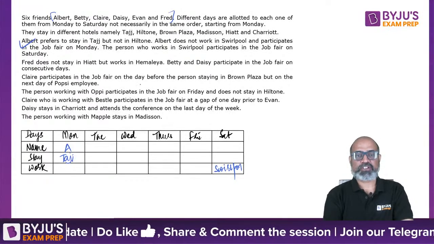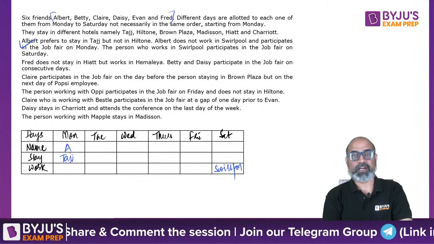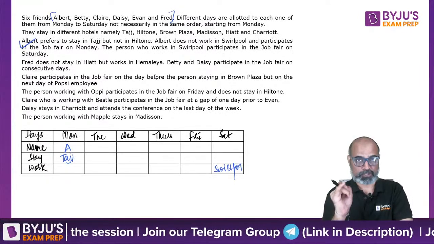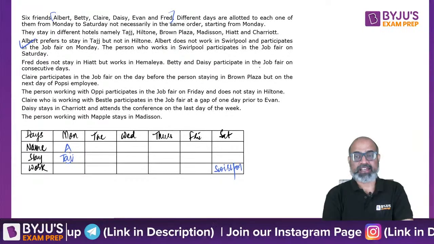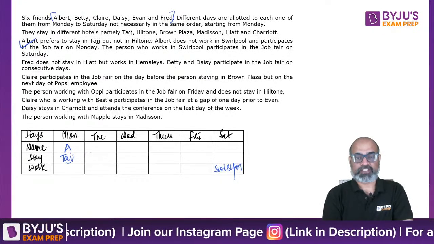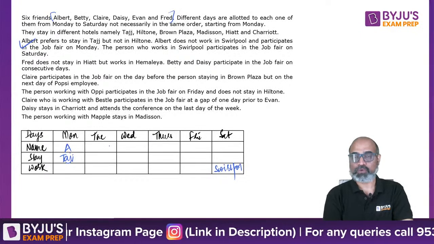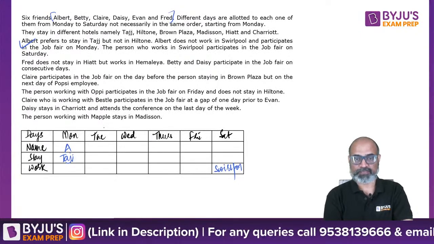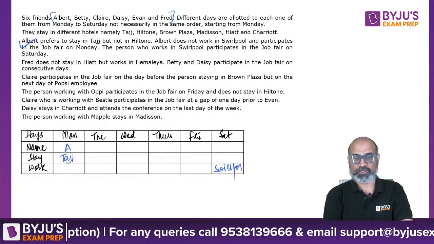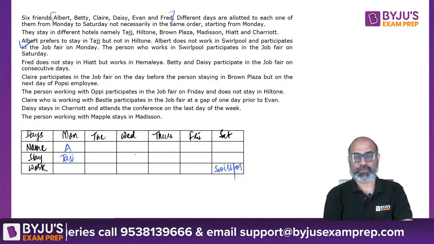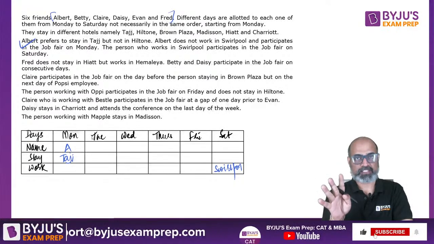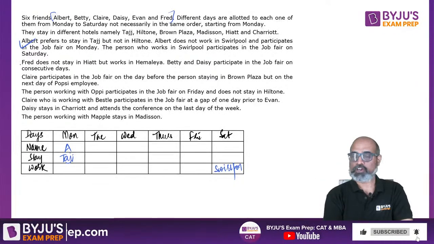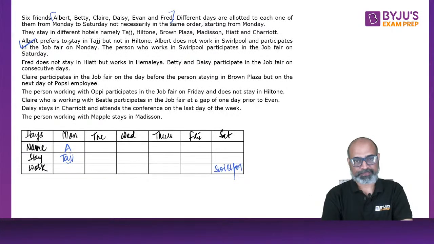Next, Fred does not stay in Hyatt but works in Himalaya. We don't know where to put it because the day is not given for him. Betty and Daisy, B and D, they work in the job fair on consecutive days. So we don't know on which days. It's Tuesday, Wednesday, Thursday. So there are going to be 4 possibilities, right? Tuesday, Wednesday, Thursday, Friday, and Friday, Saturday. 4 possibilities. So we are not going to tick mark, or make sure that we are done with the second statement, because we'll come back.